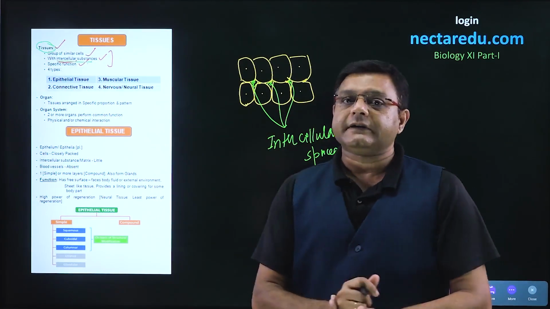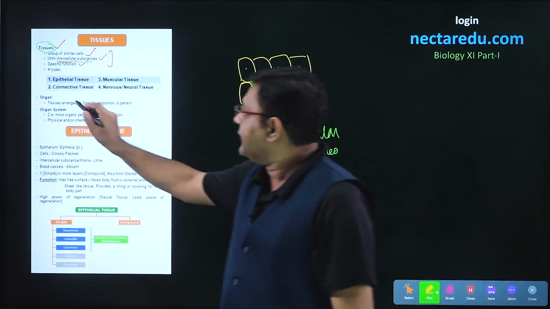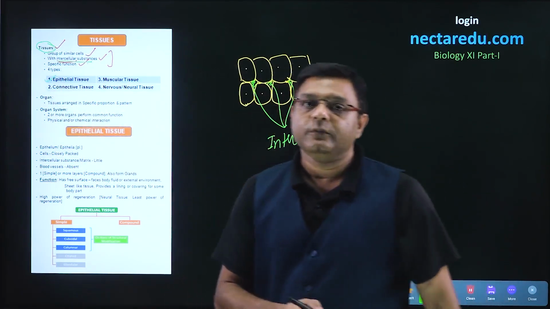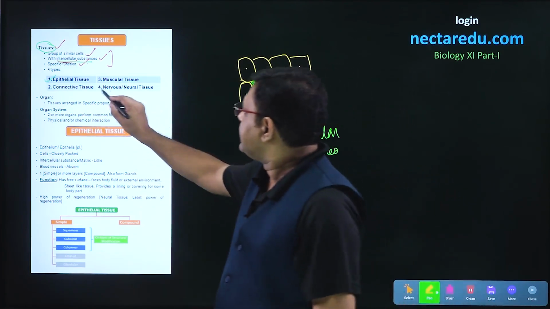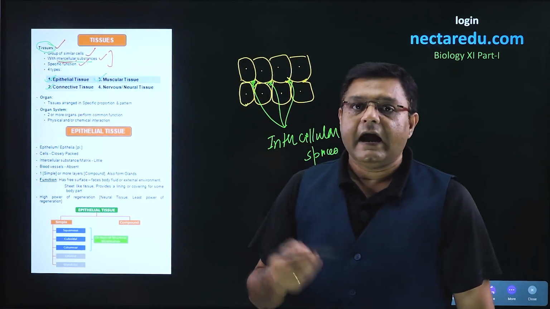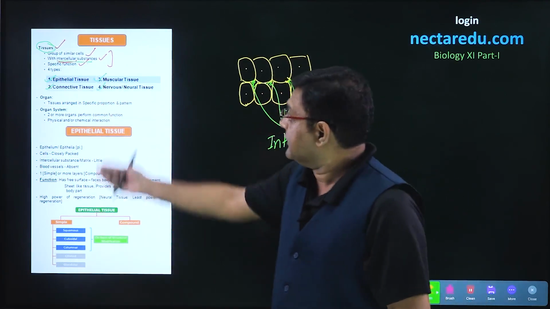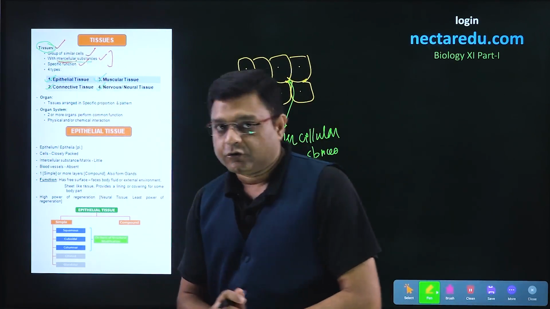Now, talking about the types of tissues, there are four kinds of animal tissues. The first type is epithelial tissue. The second type is connective tissue. The third type is muscular tissue, and the fourth type is nervous or neural tissue. So that is how we come to the tissues.